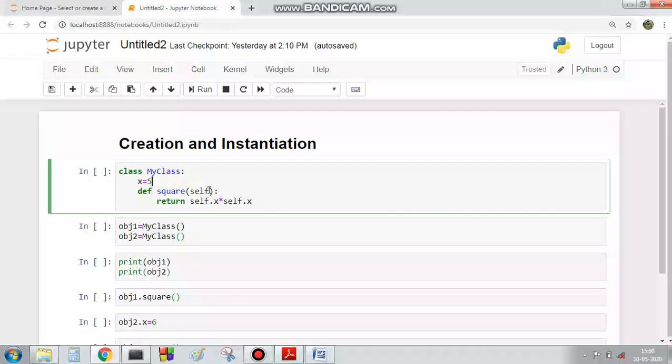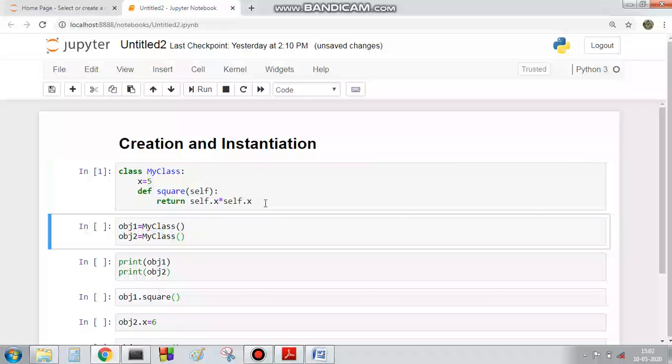And just for the time being, just ignore this self. We will explain this in a later video. So here we created a class named myClass, and now we want to create two objects, object 1 and object 2, out of myClass.